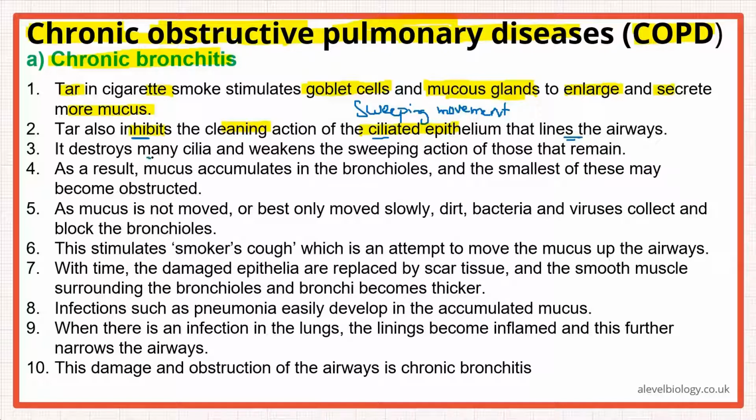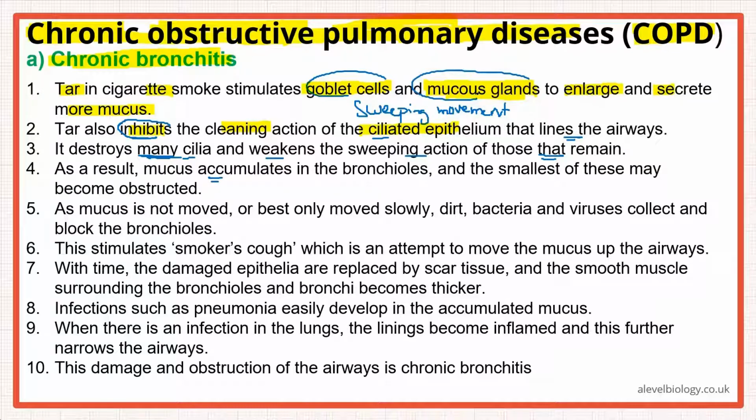It also destroys many cilia. It inhibits the function as well as destroys many cilia and weakens the sweeping action of those that remain. So the remaining ones have a very weak sweeping action now; they're not functioning effectively. As a result, mucus accumulates, because the goblet cells and mucus glands are enlarged and secreting a lot of mucus, but the ciliated cells are not working properly.